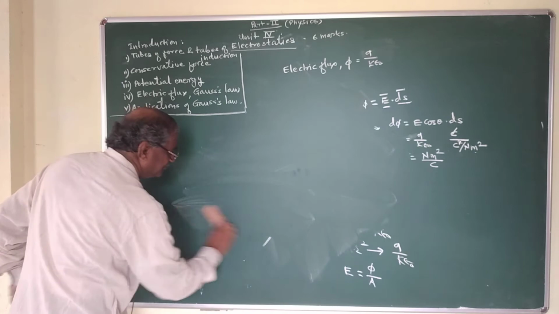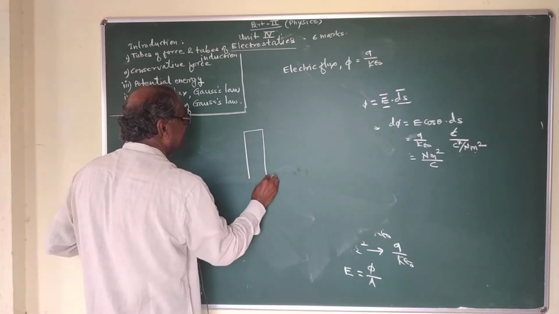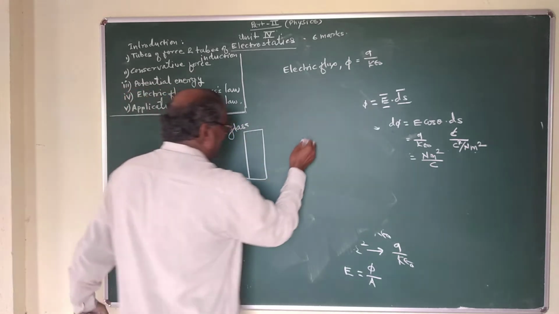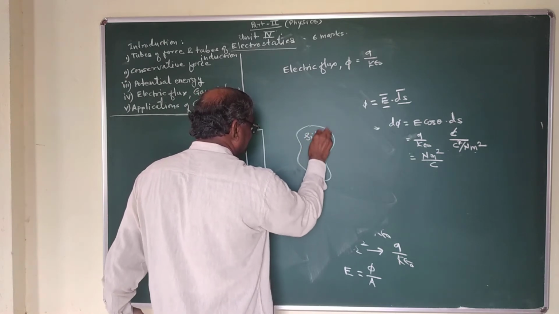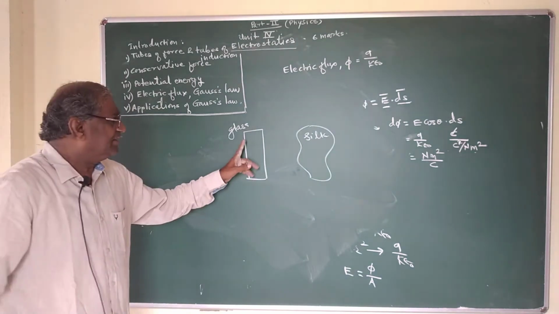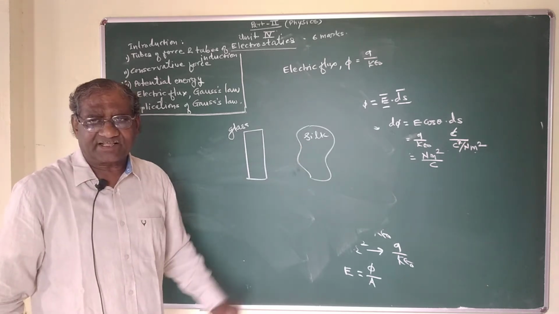Take an example of glass. This is the glass and this is the silk. These are insulators.